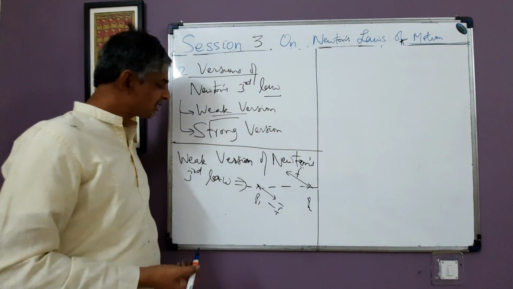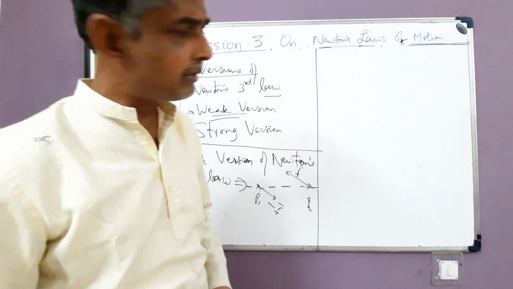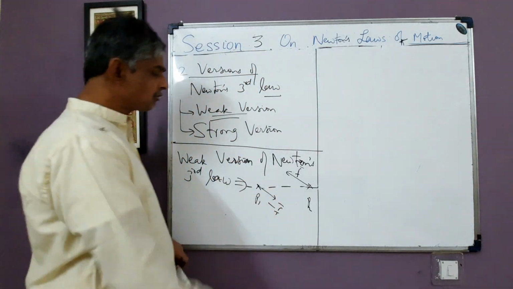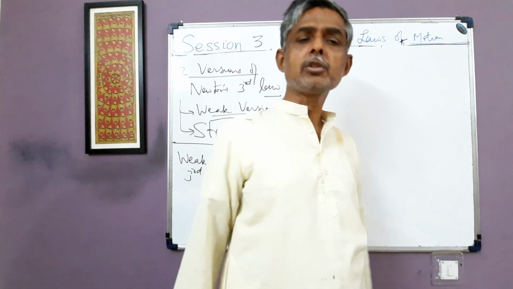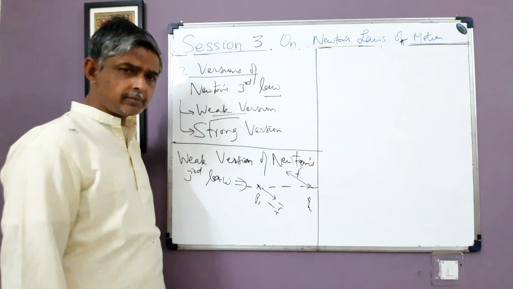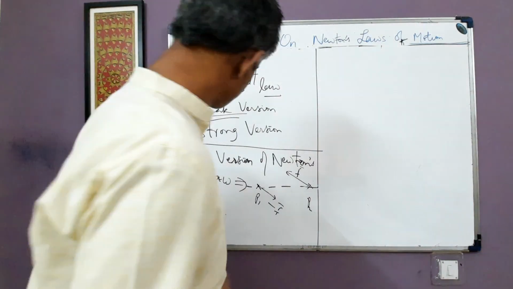Generally, the weak version of Newton's third law is not encountered very frequently in everyday life, okay? But the weak version of the third law is found sometimes in nuclear decay processes. There it is found to hold. It's not very frequent, but.